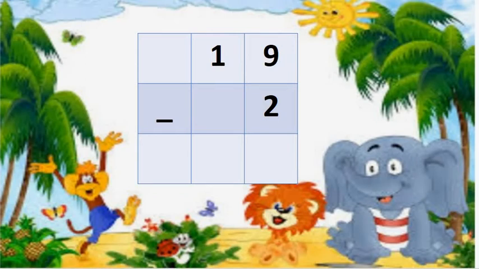Now observe it. Which is the bigger number? Here we have two numbers, 19 and 2. Out of this, which is the bigger number? Number 19 is the bigger number.